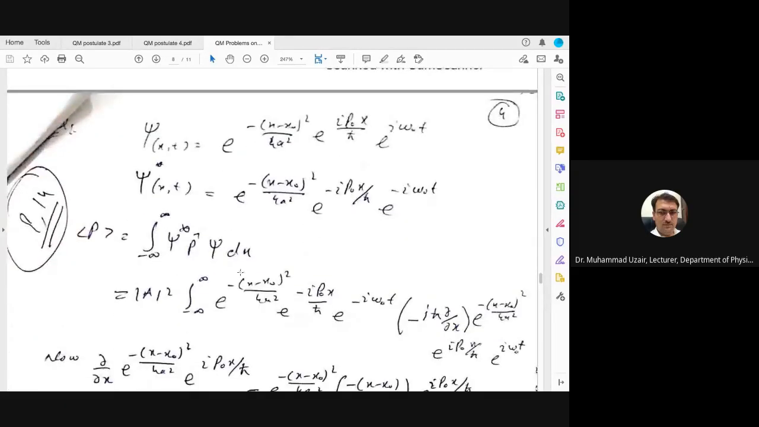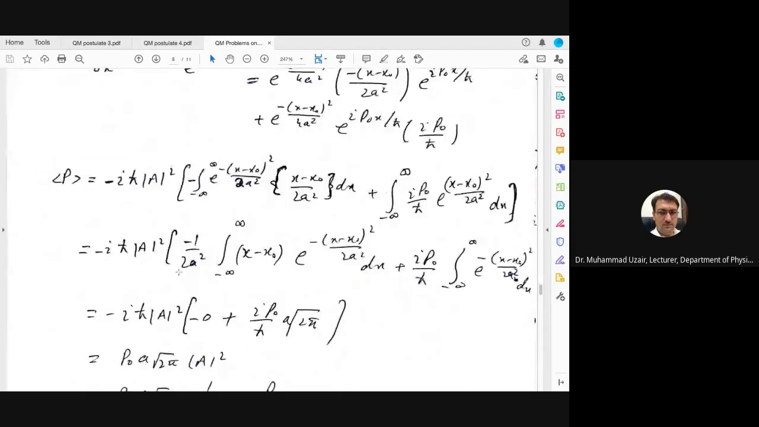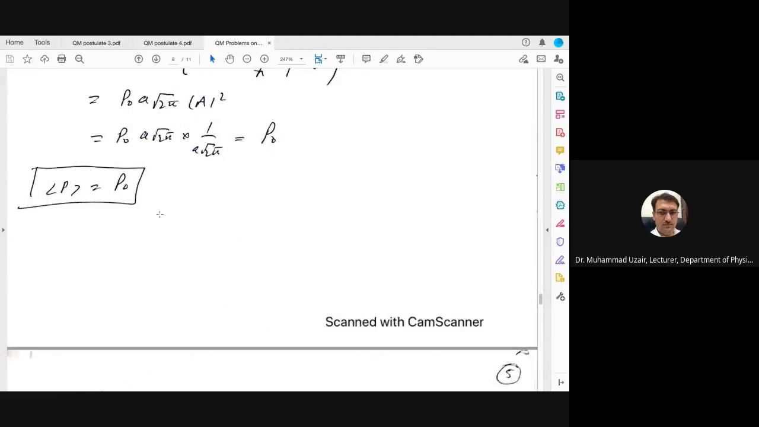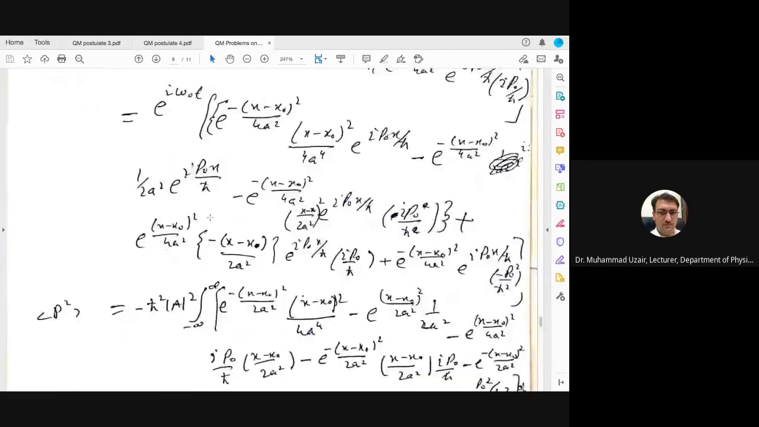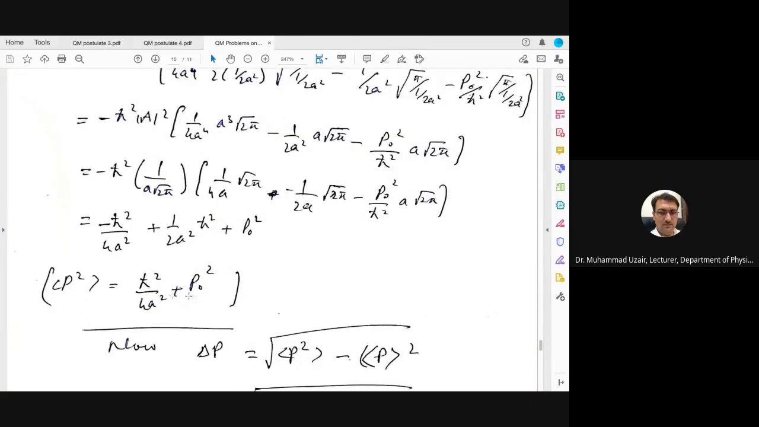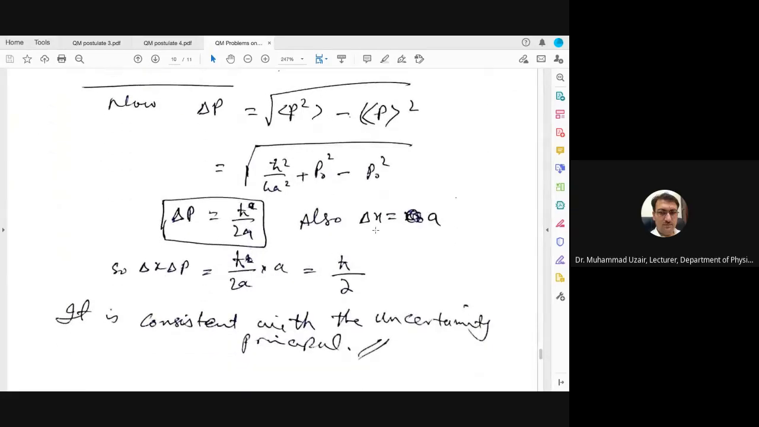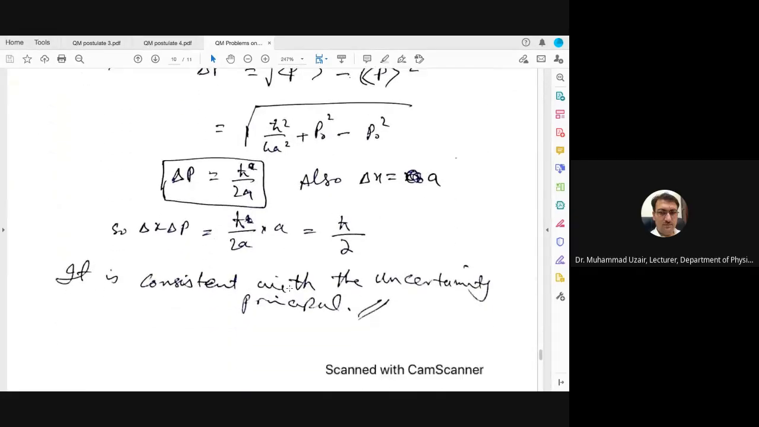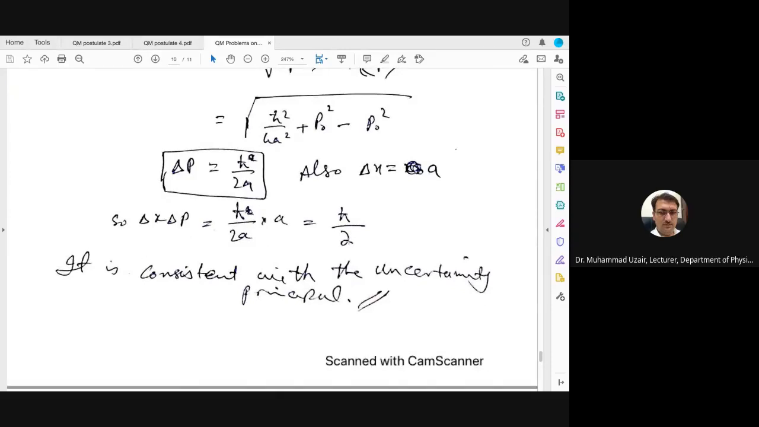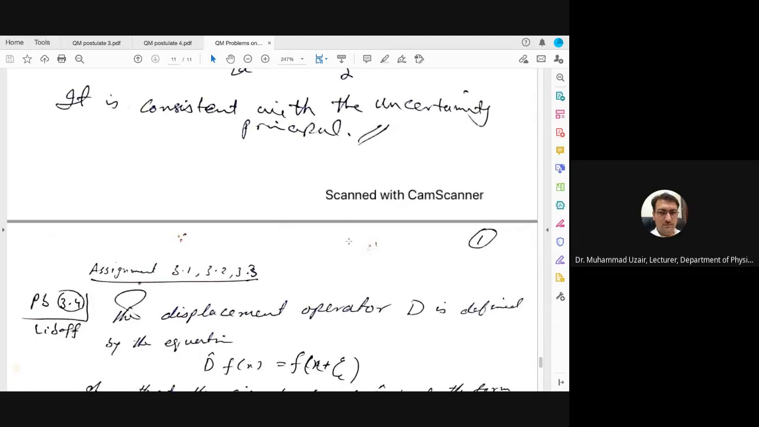Although I have solved the second portion, that is, find the value of p average and then p square here. P average is equal to p naught and p square average is equal to this thing. Now delta p can be found by this relation. So putting the values in, also we know delta x is equal to a. So the delta x delta p product is equal to h cut by 2, which is consistent with the uncertainty principle. I'm not going into detail because these are similar problems, but you have to do it again and again.